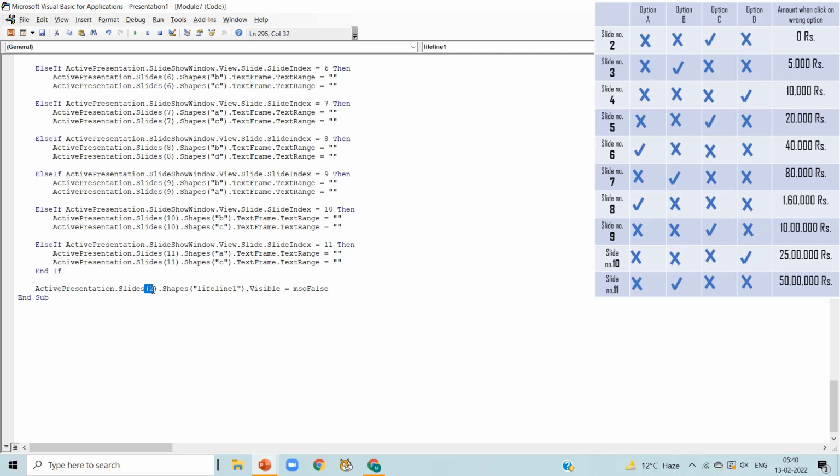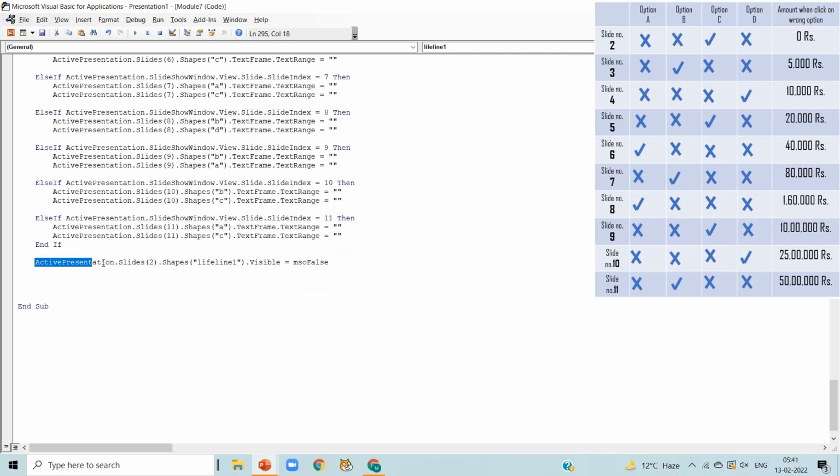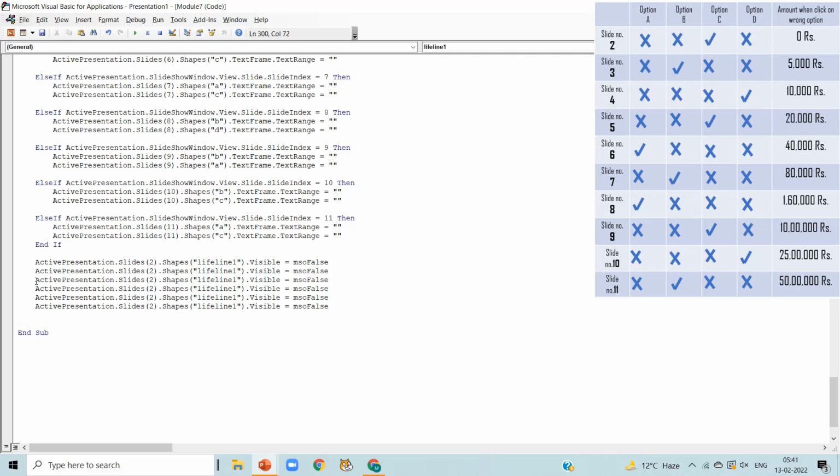But we have to update it in every slide from slide number 2 to slide number 11. So copy the code and paste it in the next line. We are going to update slides.